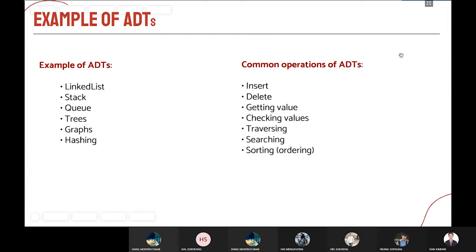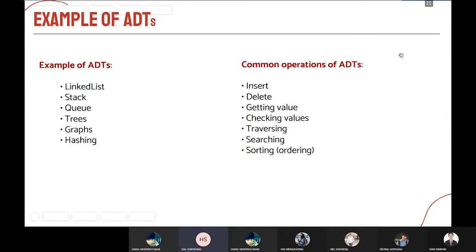And welcome to Sokin. Thank you, Kim Ha. I'm going to talk about examples of ADTs. It will cover the linked list, stack, queue, trees, graph, and hashing, and also the common operations of ADT.